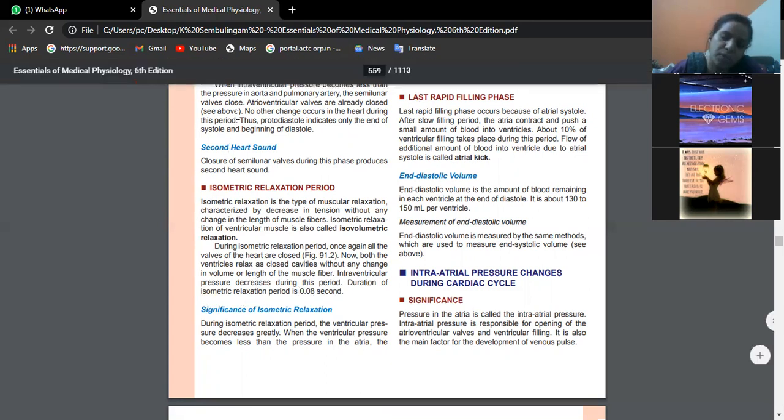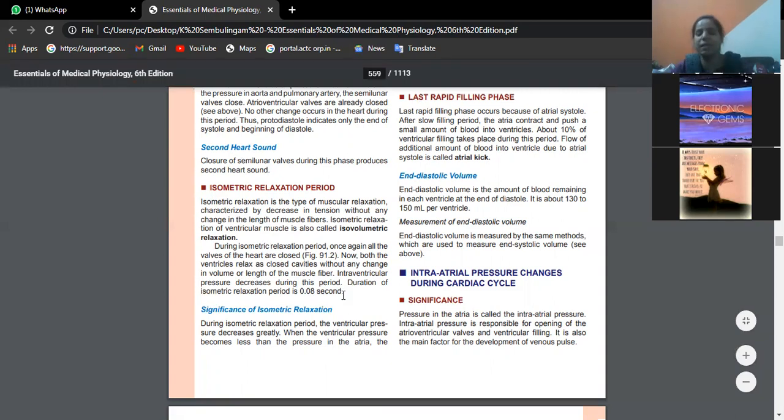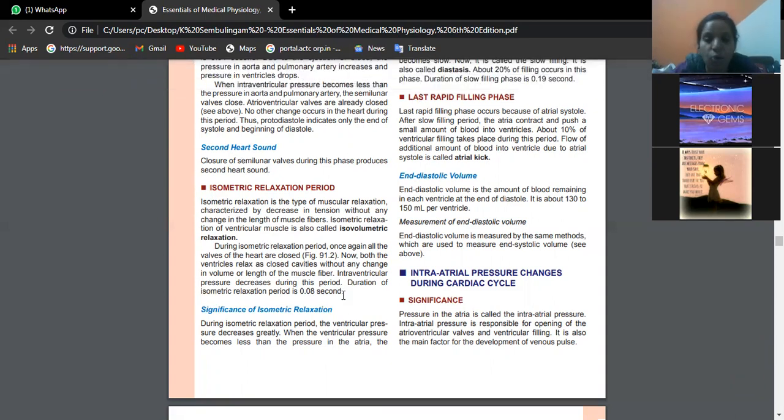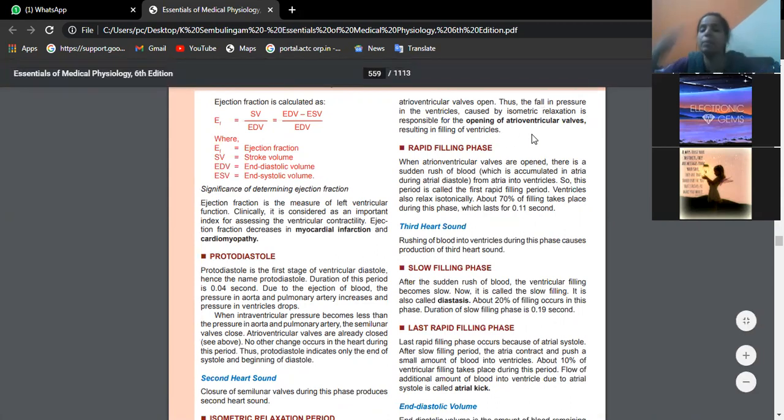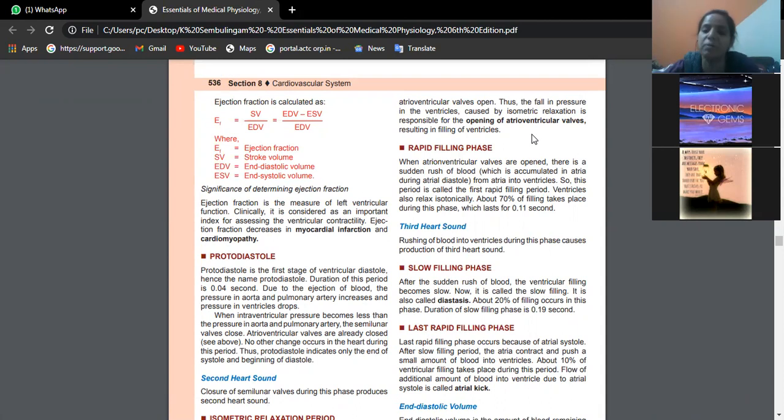This 0.04 seconds and 0.08 seconds, nicely the ventricles are relaxing. See how wonderful it is. Within 0.8 seconds duration of the cardiac cycle, the heart is taking so much time for relaxation also. The significance is that in the isometric relaxation period, the ventricular pressure decreases greatly. So whenever the pressure is decreasing so greatly, what happens? AV valves will open, isn't it? Whenever AV valves are opening, there will be rushing of blood from the atria into the ventricles. So what do you call that phase?